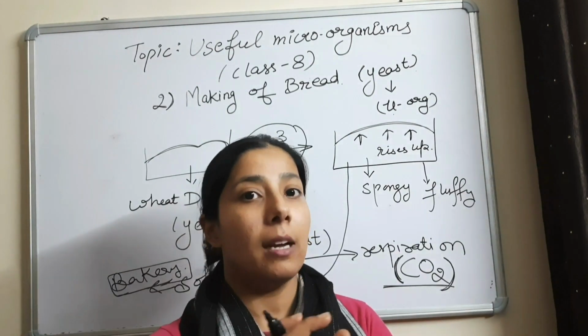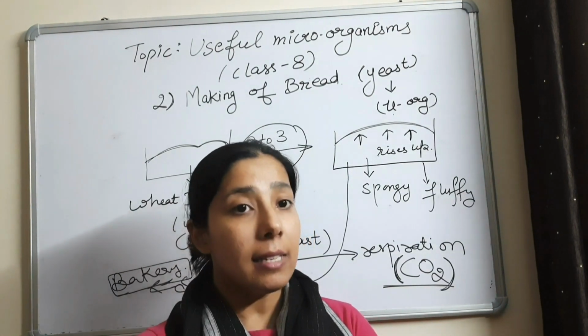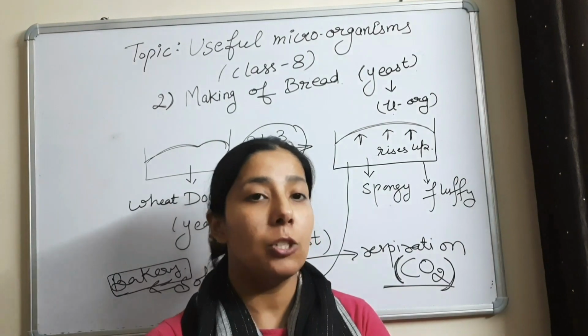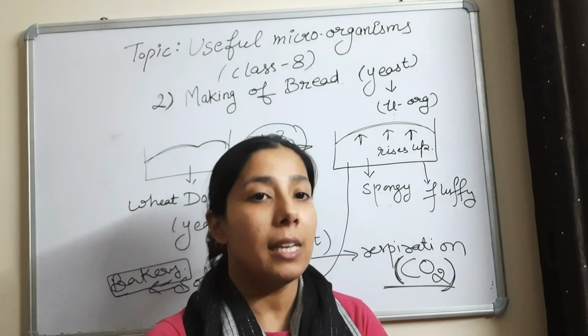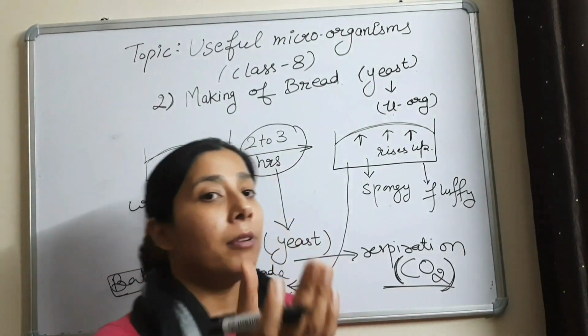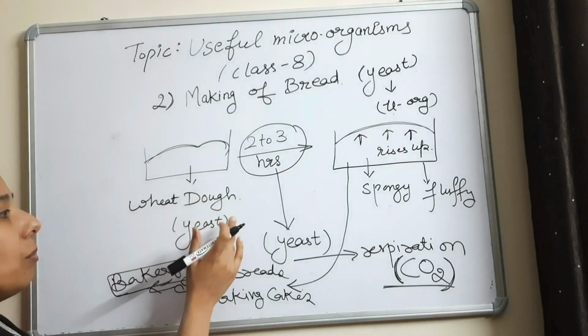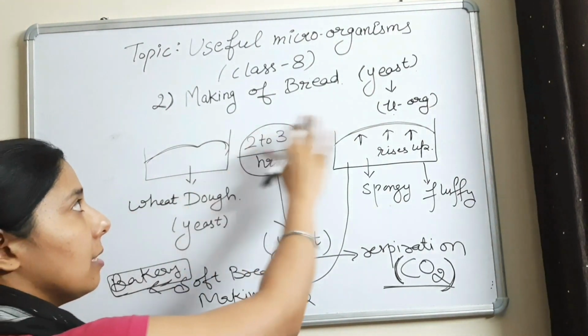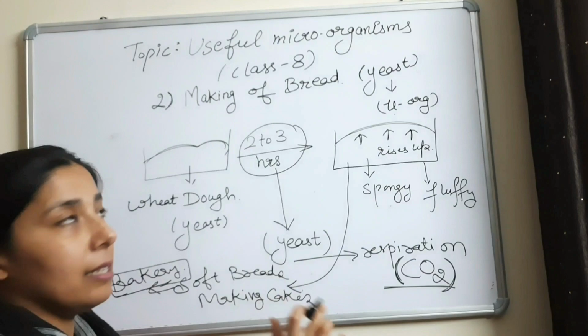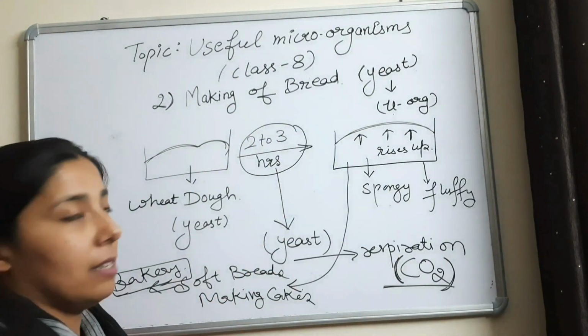So your answer should be carbon dioxide gas. And this carbon dioxide gas is released during the respiration process of the yeast. And this yeast we added in the dough while kneading it. So this is the second use of microorganism, that is in making of bread.